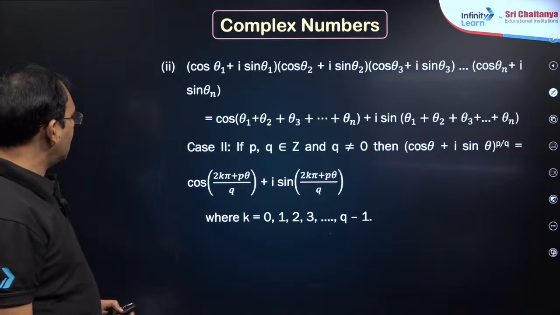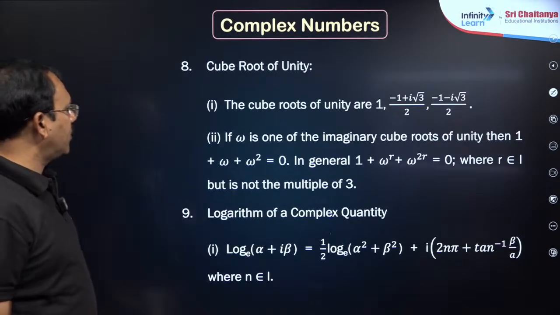Fine. Cis theta, the cube roots of unity, my dear friends.